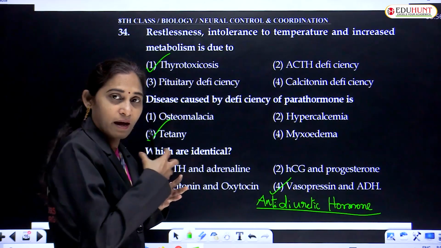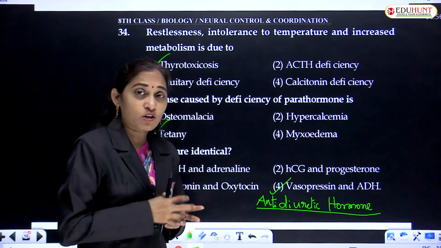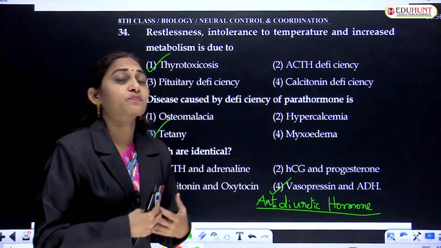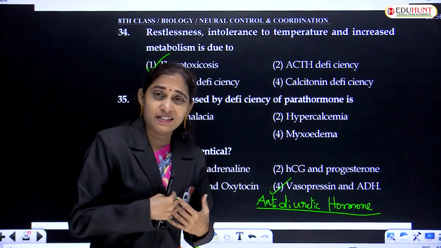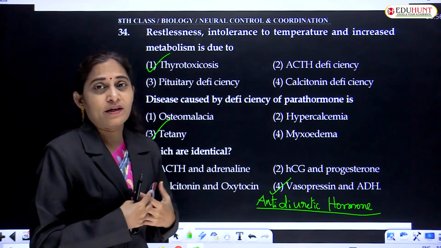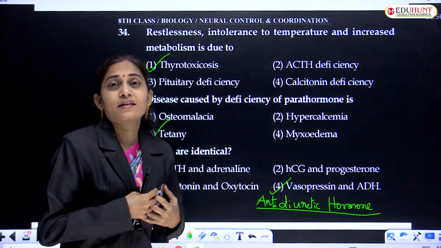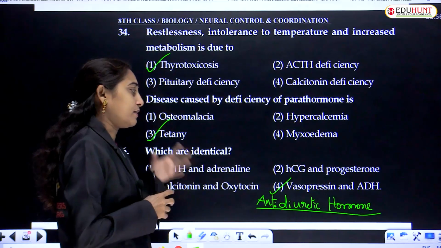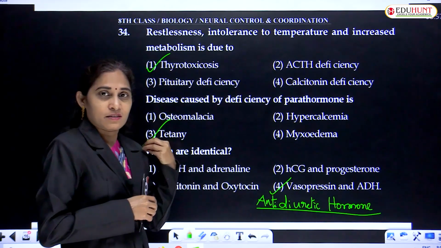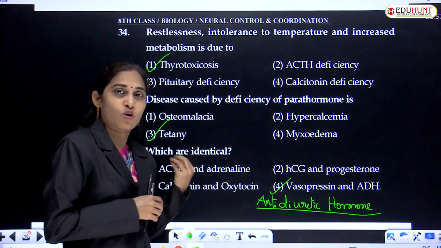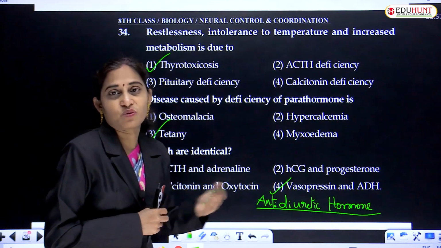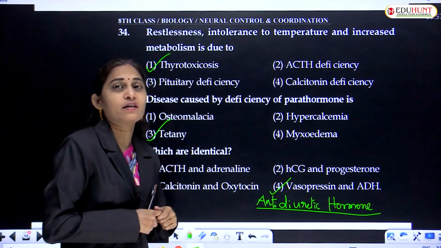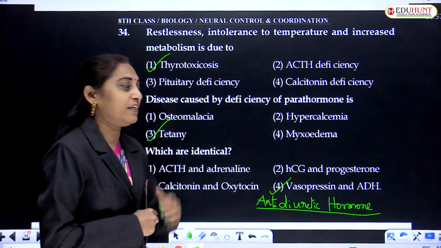It causes absorption of water. Because of more absorption of water from the urine, from the excretory liquid, we excrete little amount of water. That is, it causes release of concentrated urine. It enhances the absorption of water from the kidney.